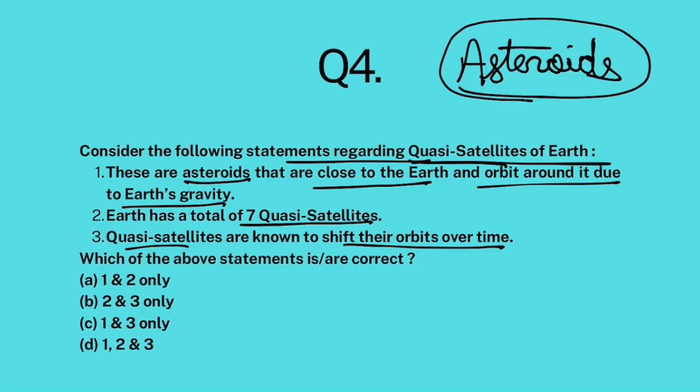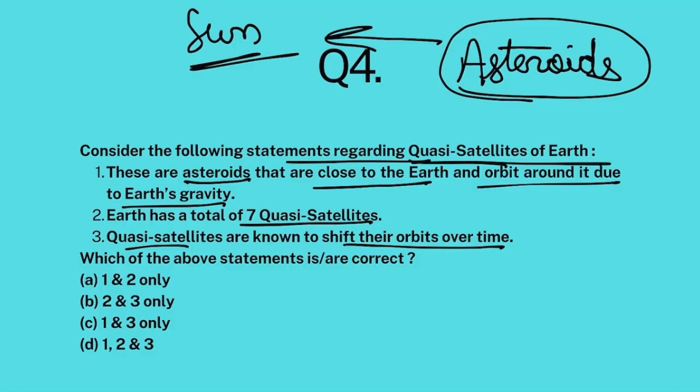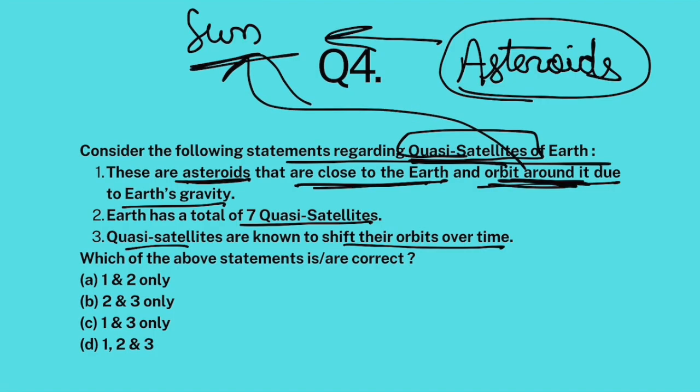Now, one feature of asteroids is that these are big chunks of rocks that orbit the sun. But some of these asteroids have an orbit very close to the Earth. Though they orbit around the sun, they pass very close to the Earth. They are known as quasi-satellites. So these are asteroids that are close to the Earth, absolutely correct. But do they orbit around it? No, they orbit the sun only. Yes, they are influenced by Earth's gravity, but they orbit the sun. So this is false. Now, Earth has a total of 7 quasi-satellites, absolutely correct.